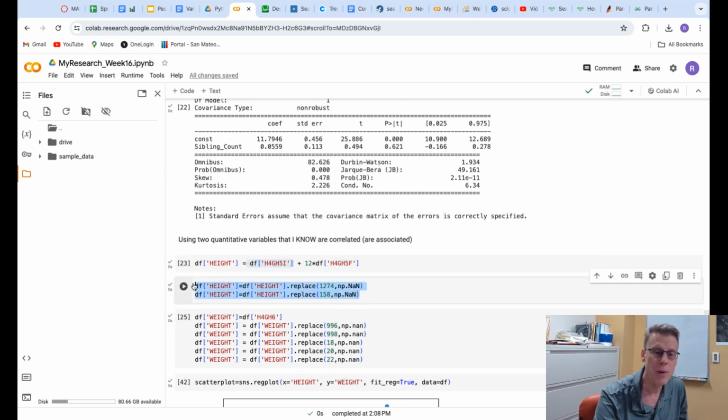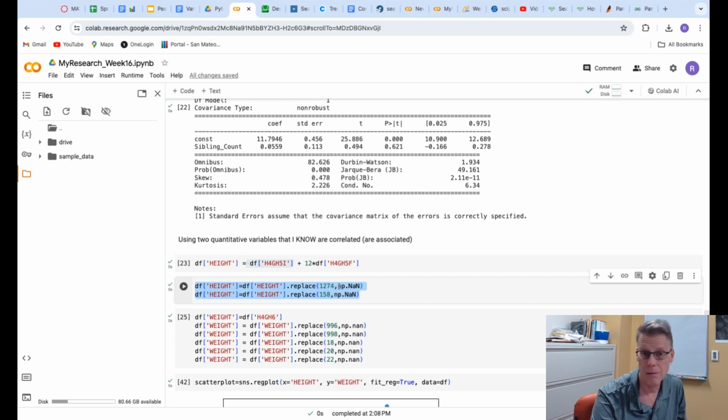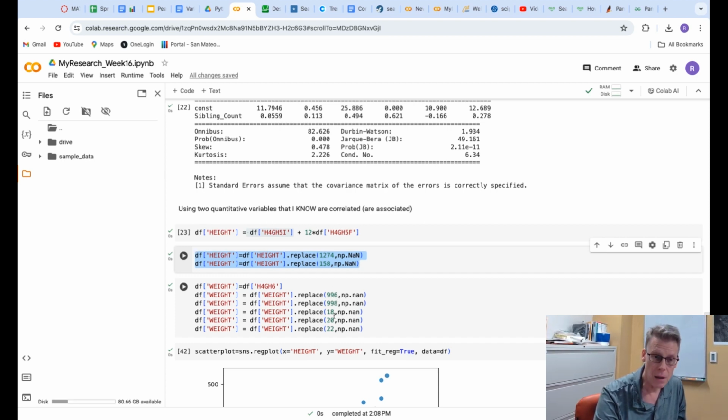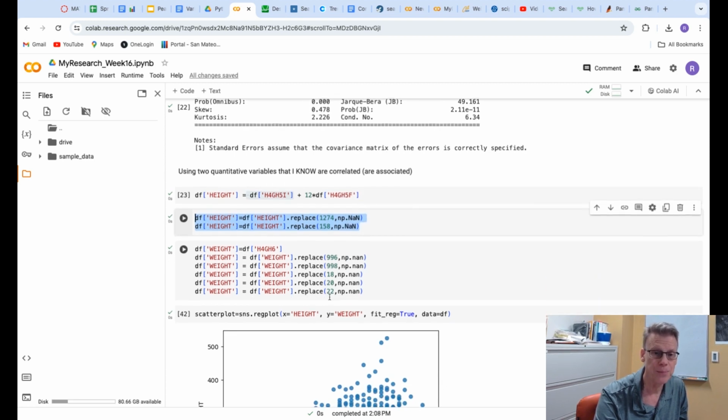I did the data management for that. These are the only numbers that came out that weren't real and were coming from things like not going to tell you or I don't know. And then I did the same thing for weight. Weight is weight in pounds, and so I don't need to do a formula, but I did some data management. 996 and 98, data managed those out. And then these were weights that I knew were typos: 18 pounds, 20 pounds, 22 pounds. These are not adults. That was a typo, so I data managed it out.